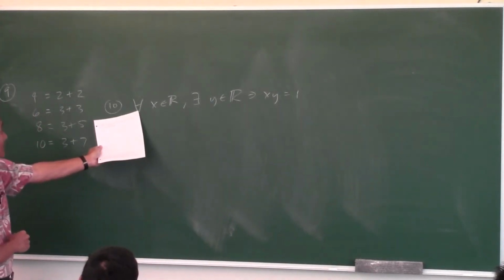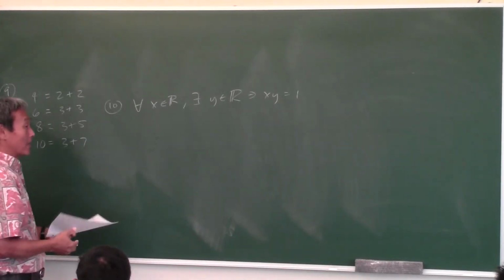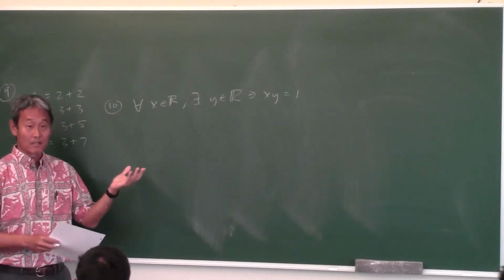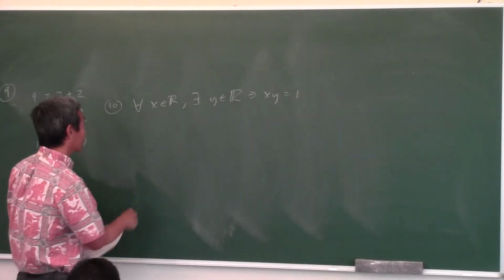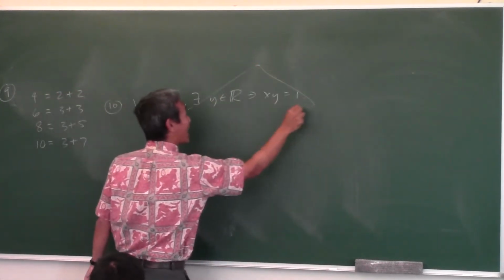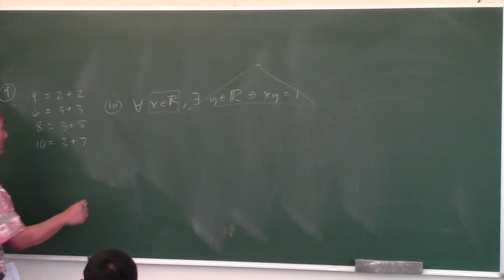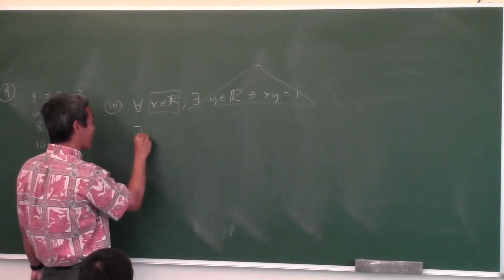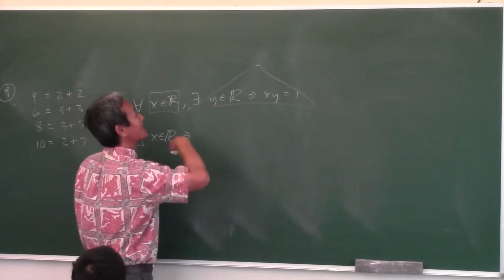No, just look at the first symbol. For all. This is a universal statement. Now remember, did you guys have problems negating this? I think some of you did, yeah? See, this is the kind of problem we put on so that you've got to think. For all box, comma, triangle. How do you negate a universal statement? You just follow the form. There exists box such that not triangle.